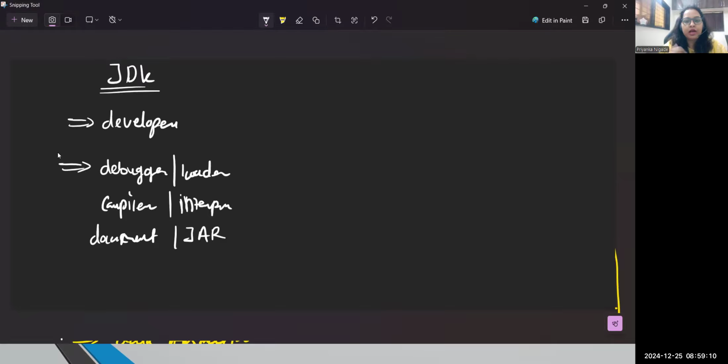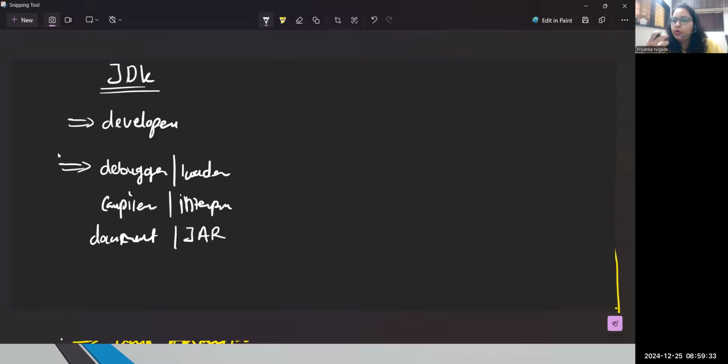Suppose as a tester also, whenever you want to write any logic, first on your machine you should have a JDK. Once you have a JDK, you will be able to write your code. Nowadays, if you just install Eclipse, by default Eclipse also provides you an internal JDK, so in Eclipse you can write your code directly without a separate JDK.